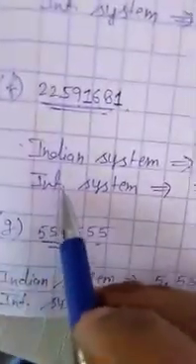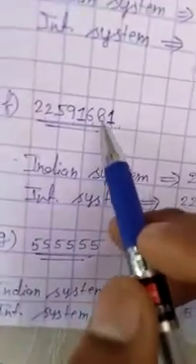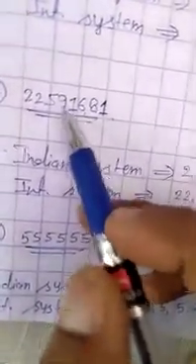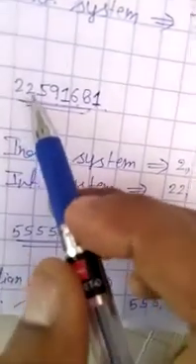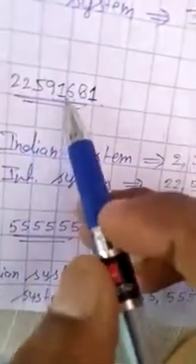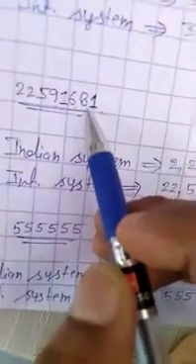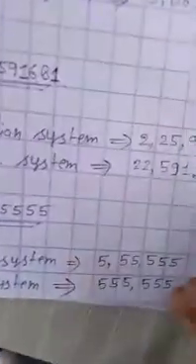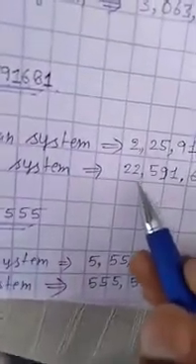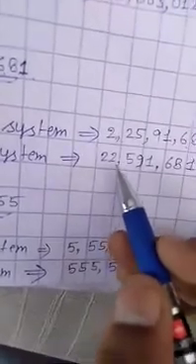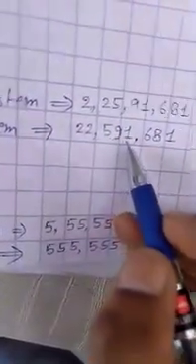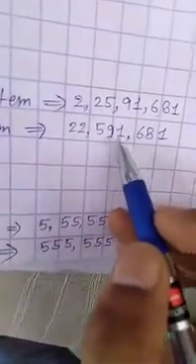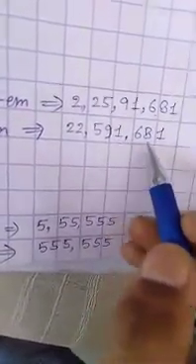In the international system we read ones, tens, 100, 1000, 10,000, 100,000, million, 10 million. So this is 22,591,681. After 22 million we put a comma, then 591, a comma, then 681.